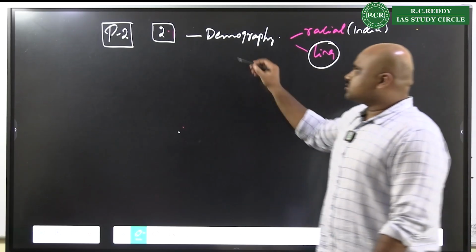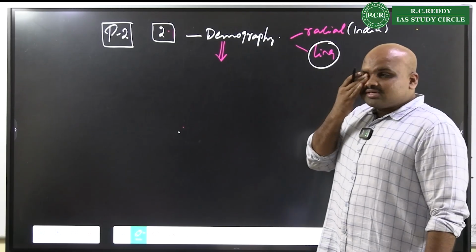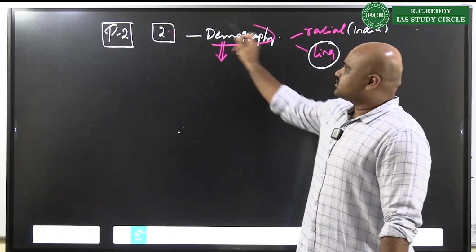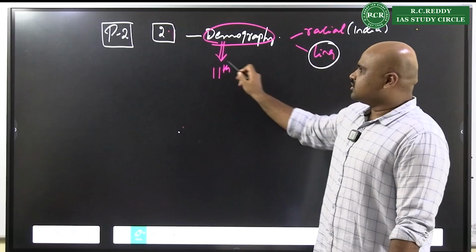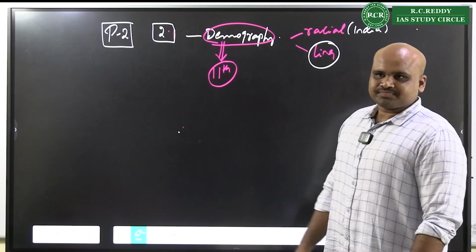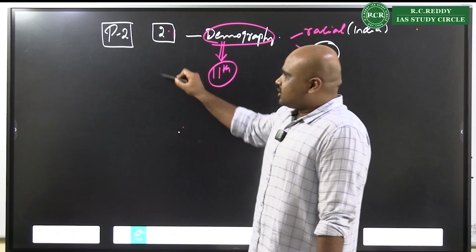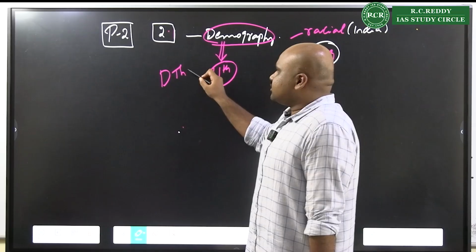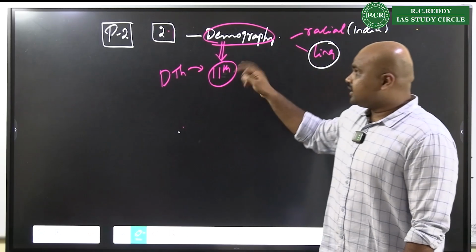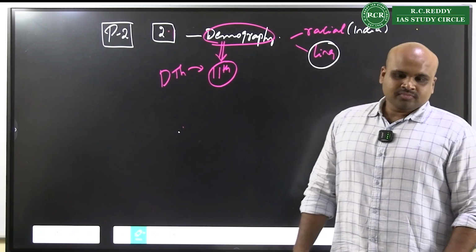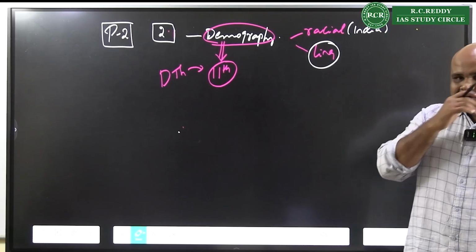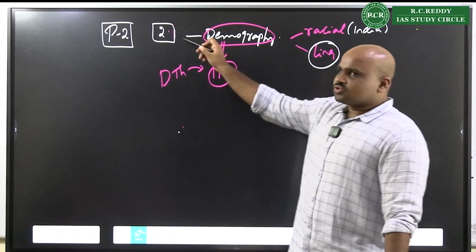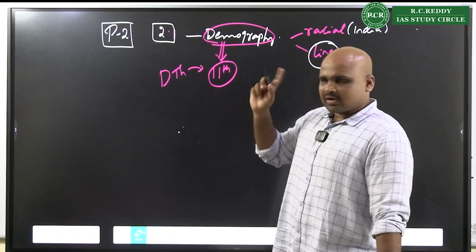So always remember, whenever you are writing this chapter, ensure that you are using the theories that you learn in the 11th chapter. I keep telling you, whatever demographic theories you use in the 11th chapter, please state them in the 2nd chapter. Don't randomly write a general answer there, right? Always use those here.